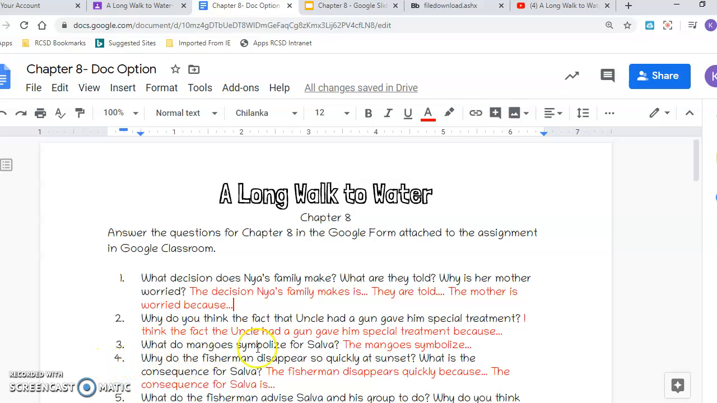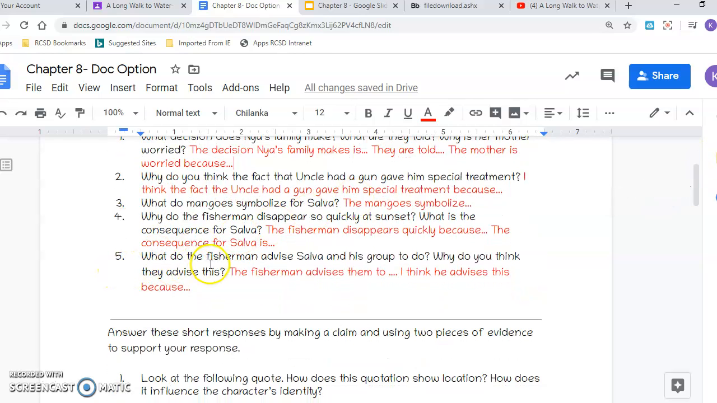Question 4. Why did the fishermen disappear so quickly at sunset? What is the consequence for Selva? The fishermen disappear quickly because the consequence for Selva is... Question 5. Why did the fishermen advise Selva and his group to do? Why do you think they advise this? The fisherman advises them to... I think he advises this because...